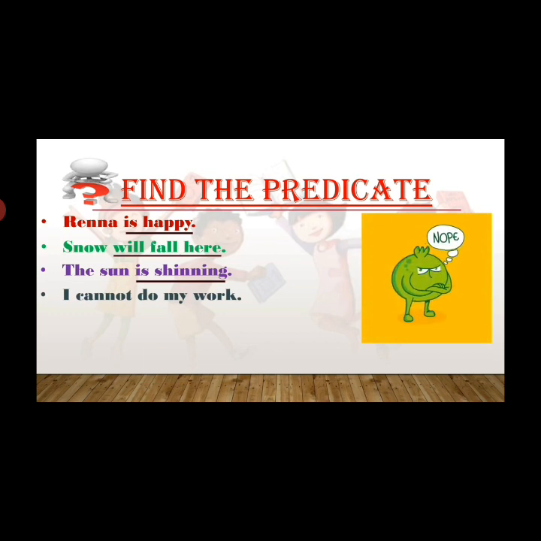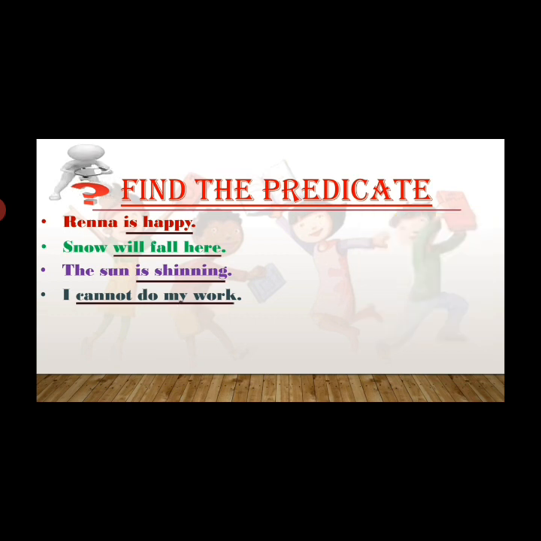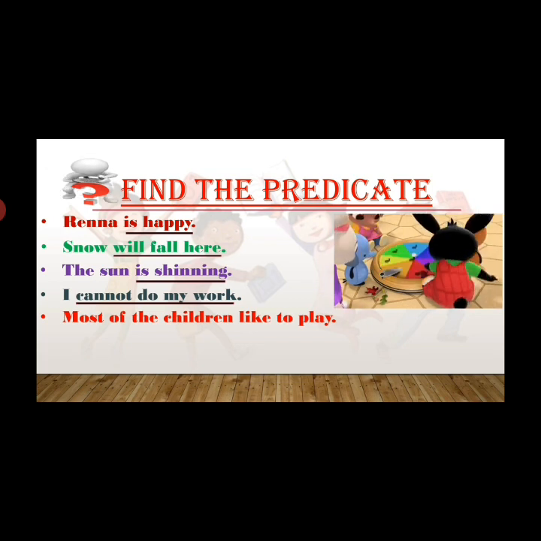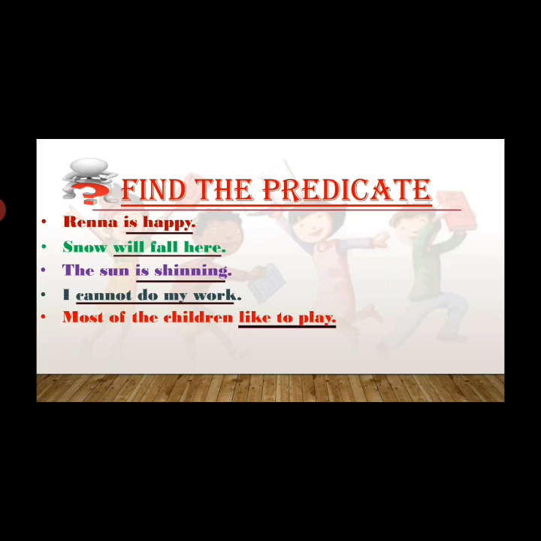I cannot do my work. I what? Cannot do my work. So cannot do my work is the predicate. Most of the children like to play. We discussed this earlier also that the subject here is most of the children. So ask this question. Most of the children what? Like to play. So like to play is the predicate here. And as you can see, the verb here is like. So like is the beginning of the predicate, which is a verb.